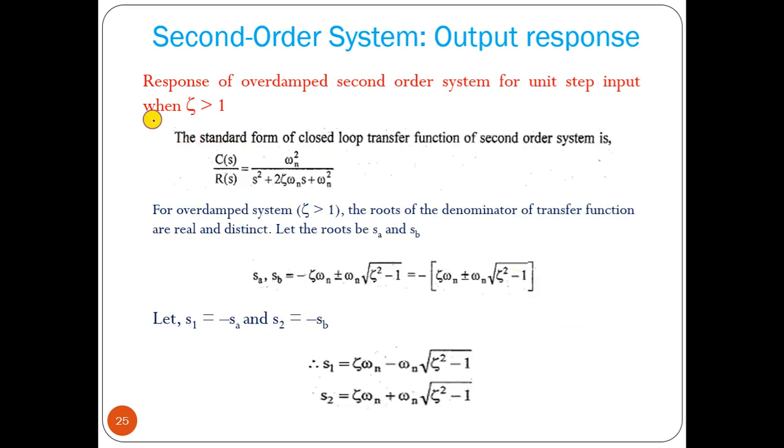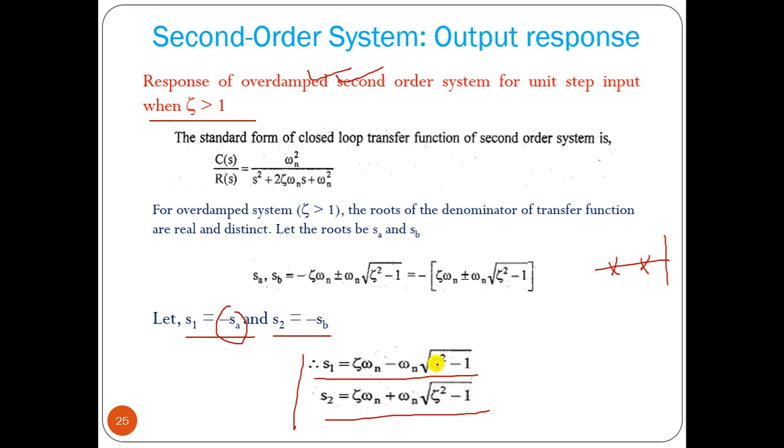Now say for zeta greater than 1, the response is overdamped. Let us find out, if we put zeta greater than 1, what we will get. We will get two roots, right? Minus zeta omega n plus minus omega n root of zeta square minus 1. If we assume s1 equal to minus sa, s2 equal to minus sb, because we have this minus term common, since the poles are located on the left half plane, so s1 equals this, s2 equals this, we can write.